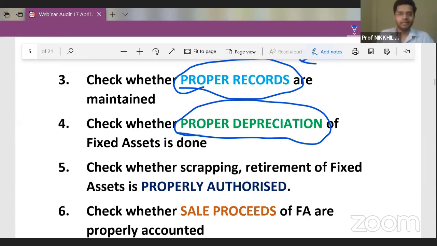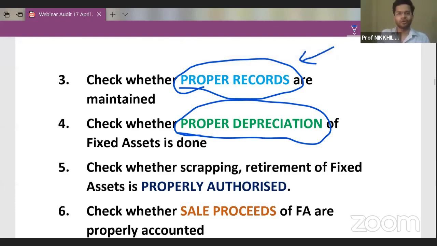Now, the company finance manager told me that, oh sir, this year we have bought 10 ACs, and those 10 ACs' value is 10 multiplied by 50,000, 5 lakh rupees, and we are going to capitalize these 10 ACs. Their depreciation is to be levied in the books of accounts. We want the depreciation to be levied in the profit and loss account. I said, okay, sir. Sir, you just have to prove to me whether by 31st March these assets were installed or not. And the CFO with full confidence told me, oh yes, they are installed. I told the CFO, sir, please give me a proof. CFO couldn't give me any proof.